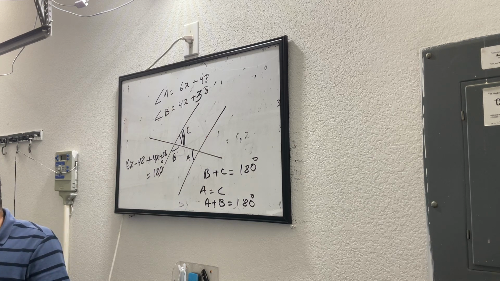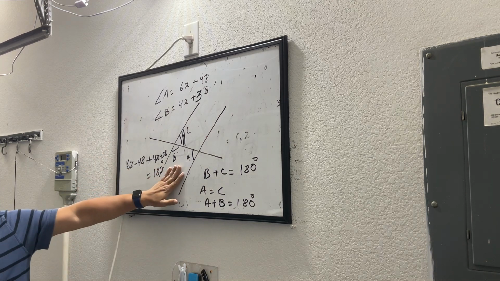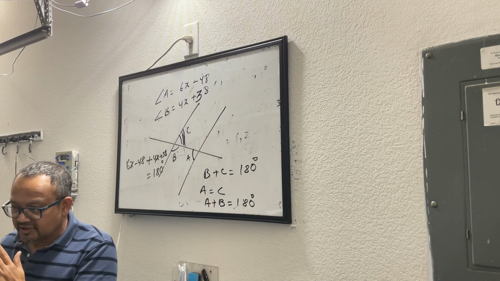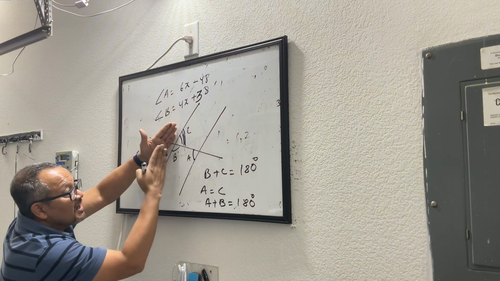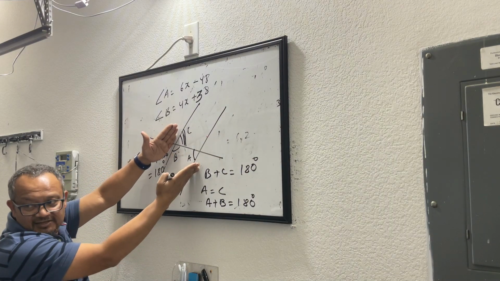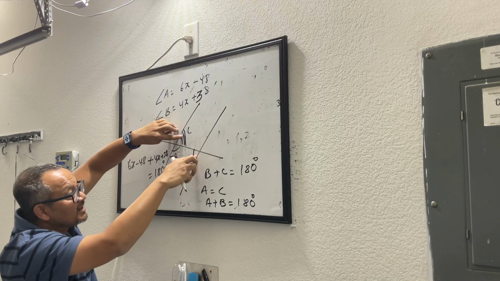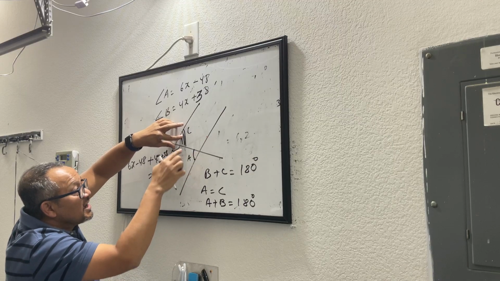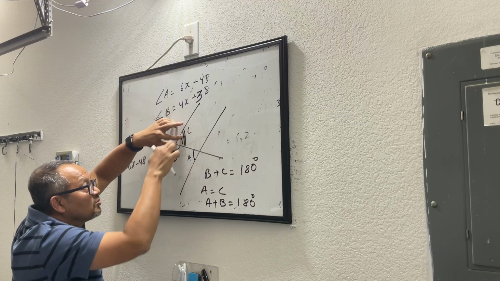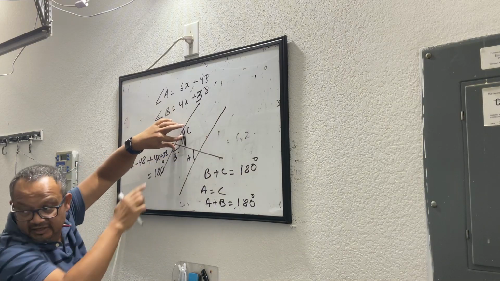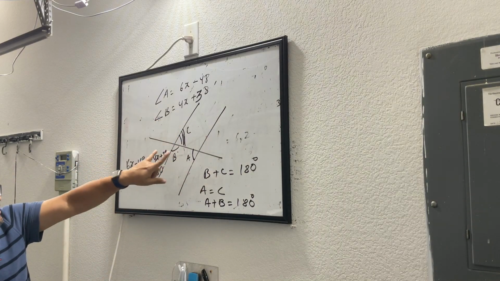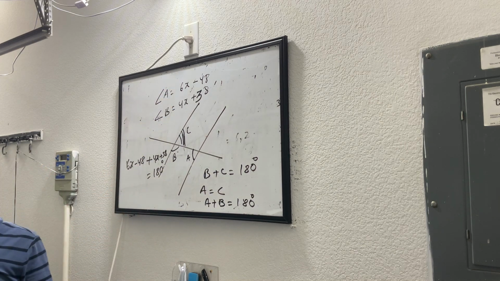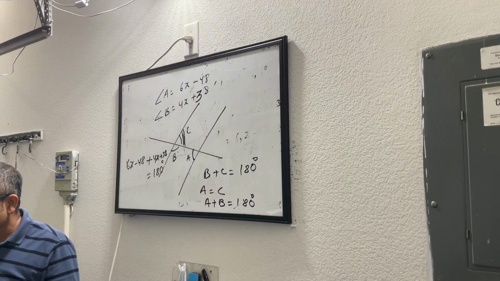But in this scenario also, if you look at what we are doing here, there are two concepts that we are clubbing together. One is the property of parallel lines. This angle and this angle are opposite interior angles, and by the property we know they are the same. But here you have to deal with these two. This and this are the same, and this adds up to 180. That means this and this will also add up to 180 degrees. And you just added them together to make it 180 degrees. You have the value for B and A. Plug it here, get the value of x, and that gives you the clue. X equals 70.